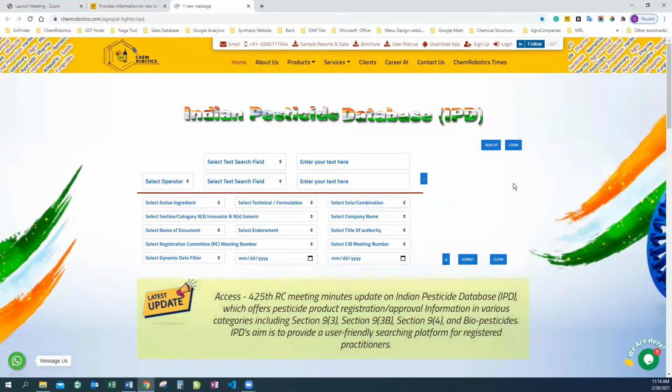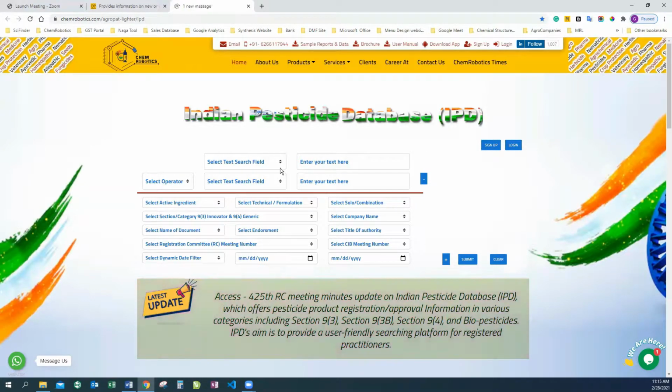Herein we also provide the annual RC minutes meeting data. And that RC minutes meeting data can be filtered with any dates of your own choice. Like herein you can filter them on the basis of the dates for which you're looking. And we have made this arrangement based on the feedback of many of our clients. Herein we also provide access to non-digitalized data, such as the RC minutes meeting updates published before 2015. That is, the digital data is also not available with the CIBRC, and we have organized almost all RC minutes meeting updates published till date, and you can get access to it.